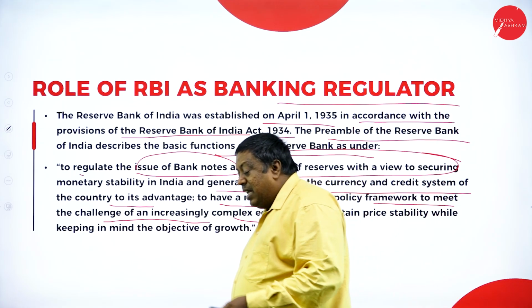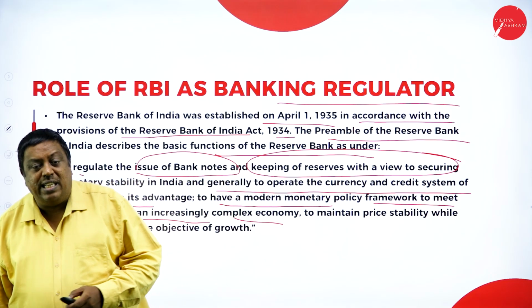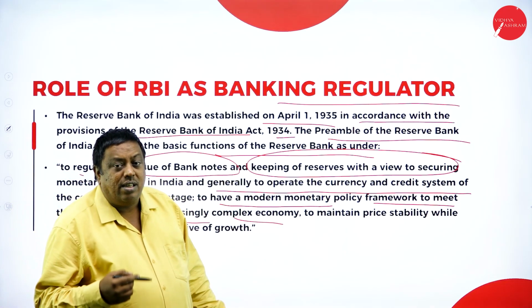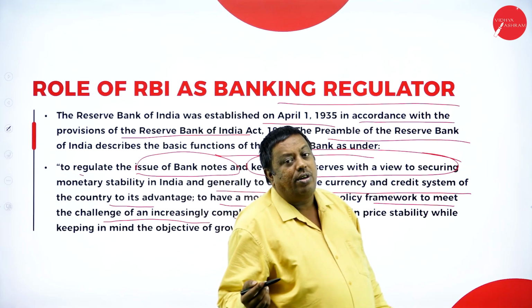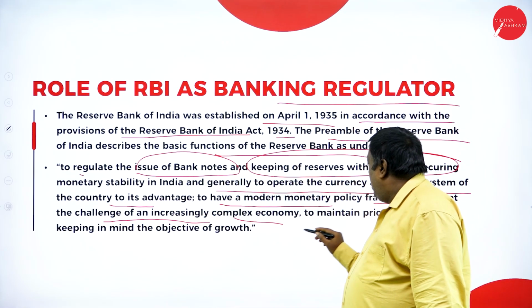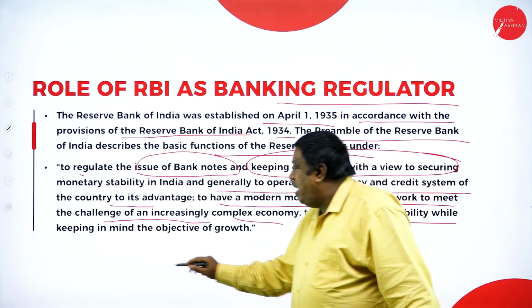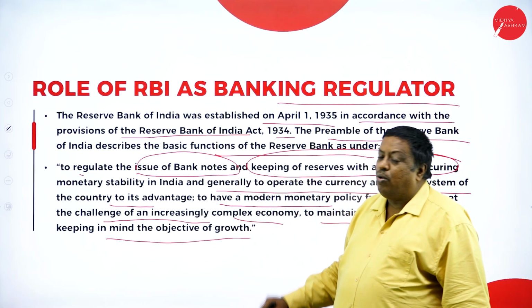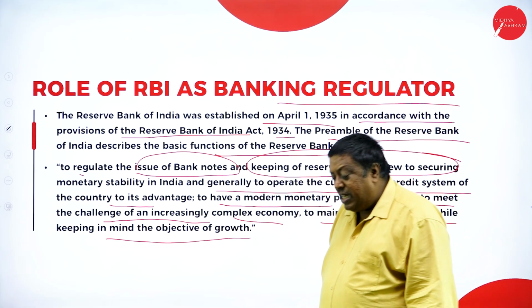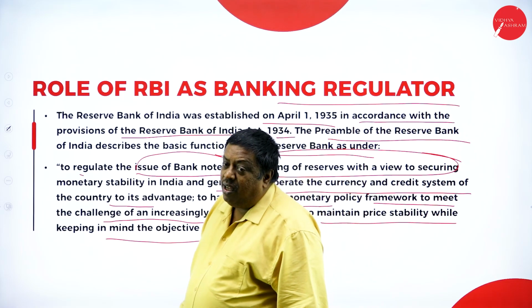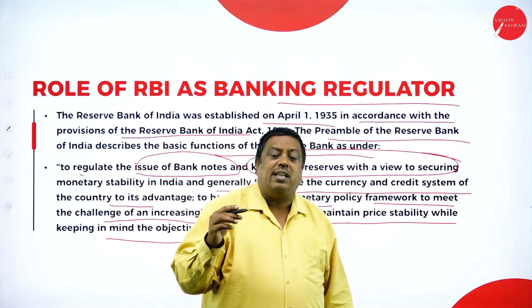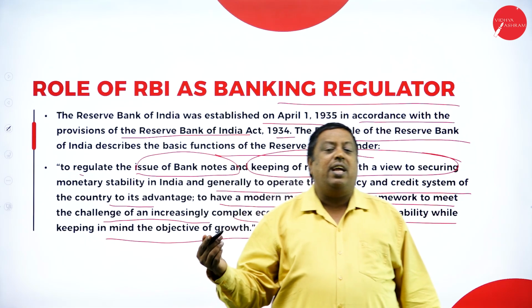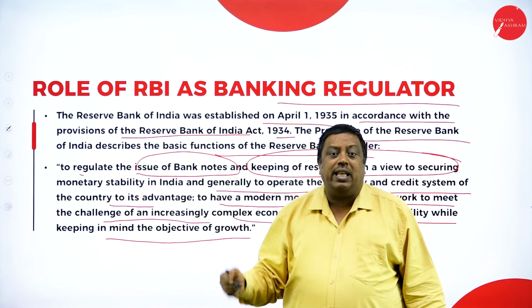That means in the present scenario, whatever we're facing, it is to have better credit control systems in the modern era, to maintain price stability while keeping in mind the objective of growth. So here they should maintain prices, as the market is growing in a drastic way, and they have to control all these things.